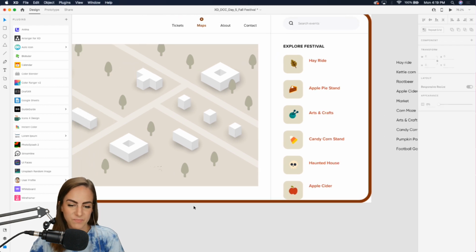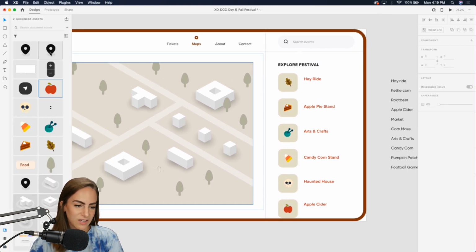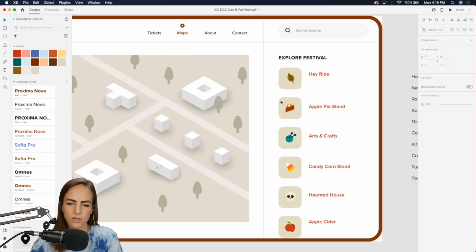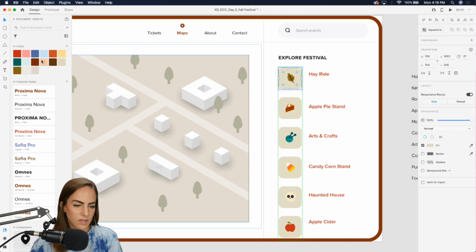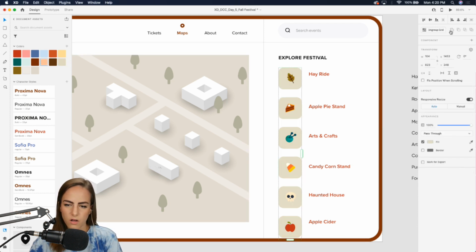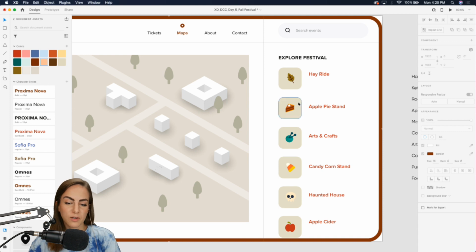Love it. Okay, let's get back in our document assets over here and just fill in some of these colors. And let's see, this I'm gonna use this light green. This one I'm gonna do, oh, these are still all in our repeat grid. I'm gonna ungroup those.